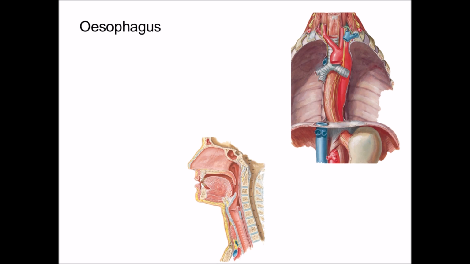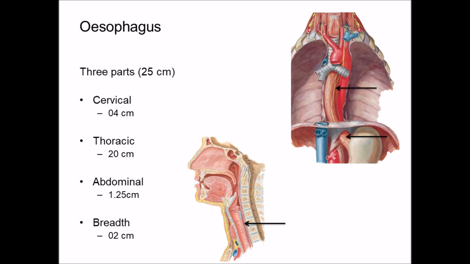Esophagus is a muscular canal which extends from the pharynx to the cardiac end of the stomach. This consists of three parts: the cervical part, thoracic part, and abdominal part. The total length of esophagus is 25 cm or 10 inches. The cervical portion comprises 4 cm or 1.5 inch.